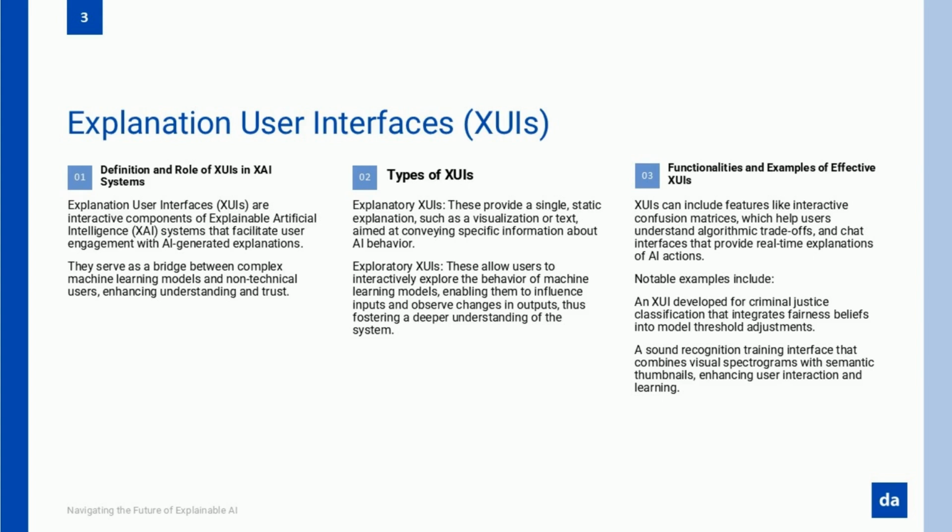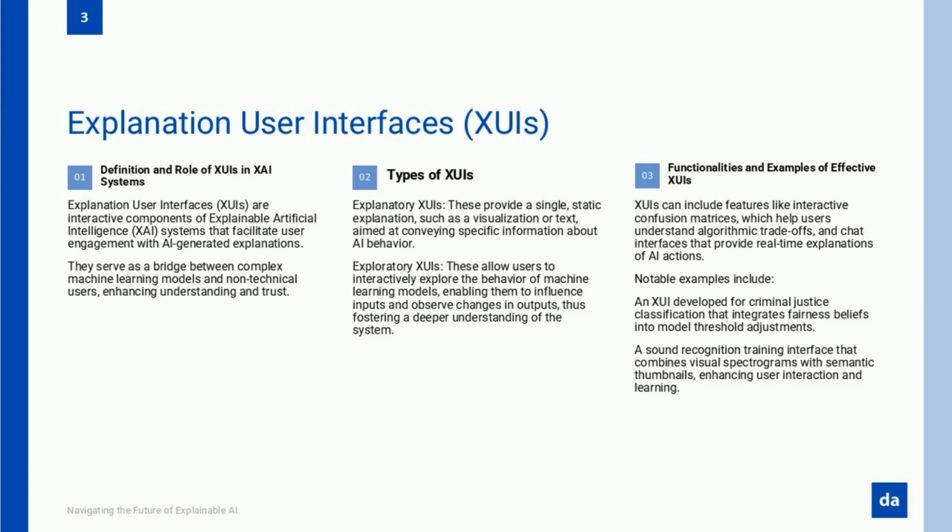This is where XUIs step in. They're not just another part of the system, they're the key to unlocking the why behind AI decisions and empowering you to act on them. So, what exactly are XUIs? Explanation user interfaces are the interactive layer that bridges the gap between AI's complex inner workings and your need to understand what's going on. They take something opaque and make it transparent, helping users, from experts to non-technical users, gain the insights they need to make decisions with confidence.